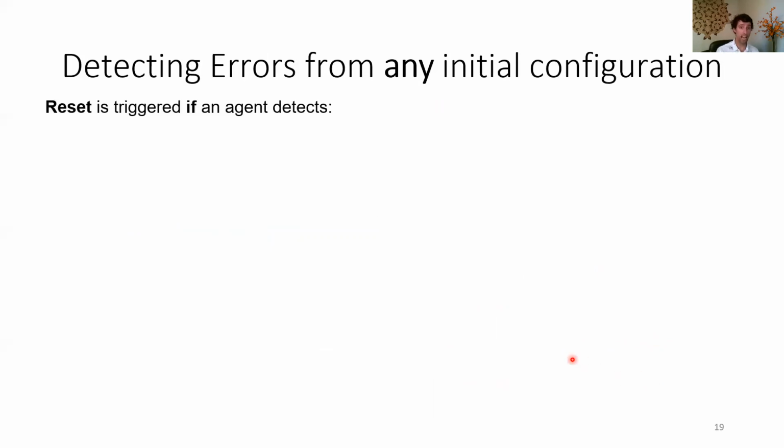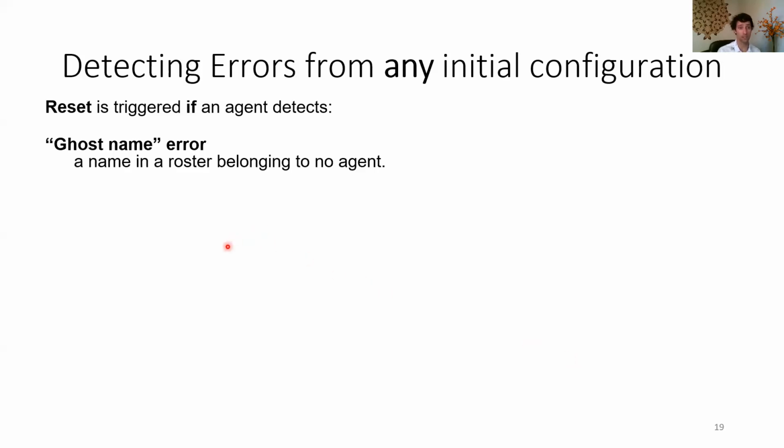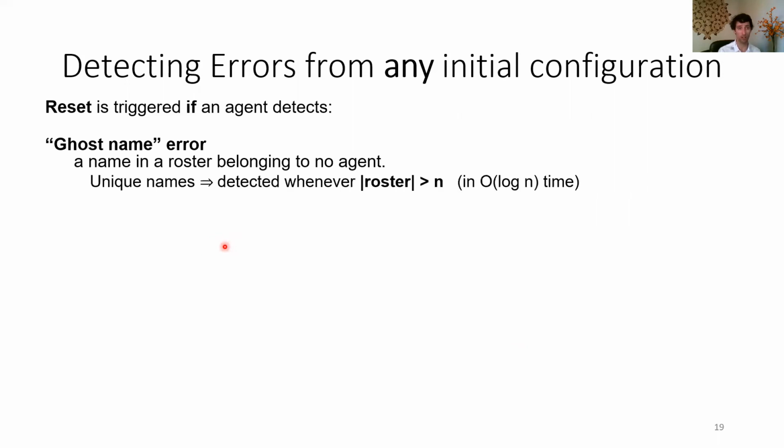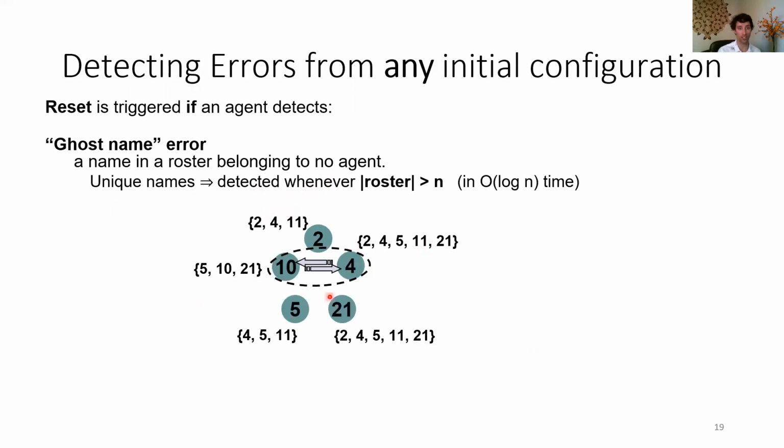So there's two main types of errors that we need to worry about. The first is there could be these ghost names. There could be names in the roster that actually belong to no agent whatsoever. Now, if there's ghost names, but all agents have unique names, then the total number of names in the population will be bigger than n. So we can simply detect when a roster size is ever bigger than n, we know that has to be an error.